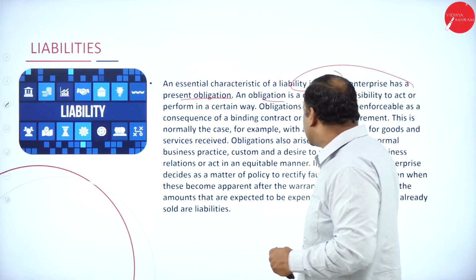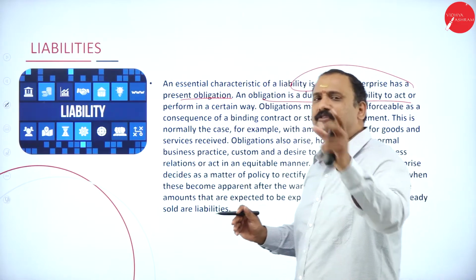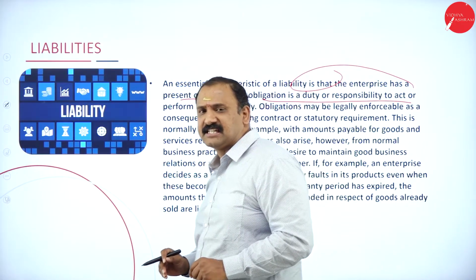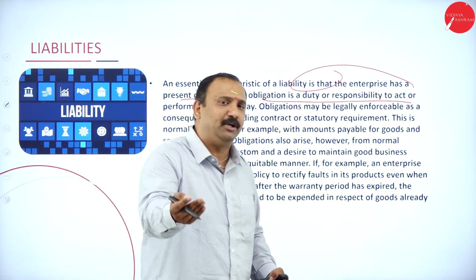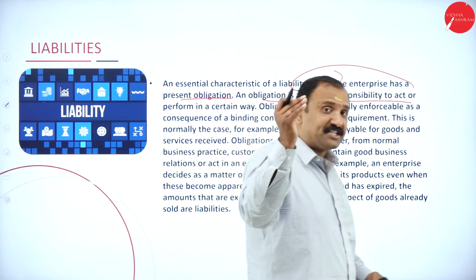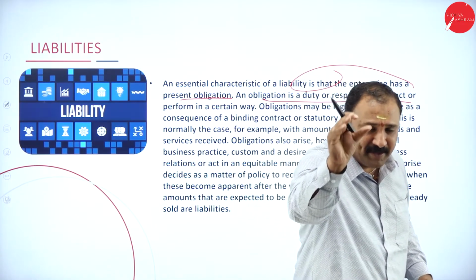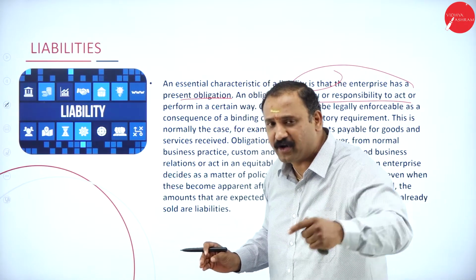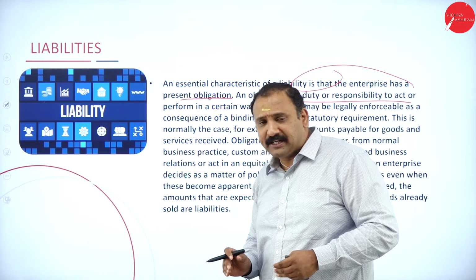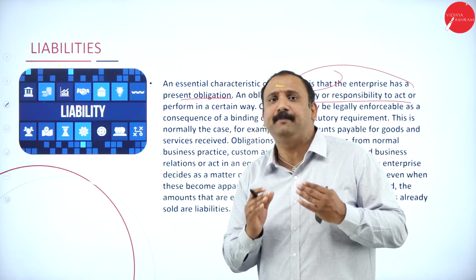So an obligation is a duty, responsibility to perform in a certain way. Now let's say that obligation is in such a manner that within the next 1 month I have to repay my dues to the bank. The obligation is in such a manner that I have to repay an X amount of money immediately to the bank, or an X amount of money to an outstanding creditor all of a sudden. So what is happening here is that the liability is going to tell my current financial position.